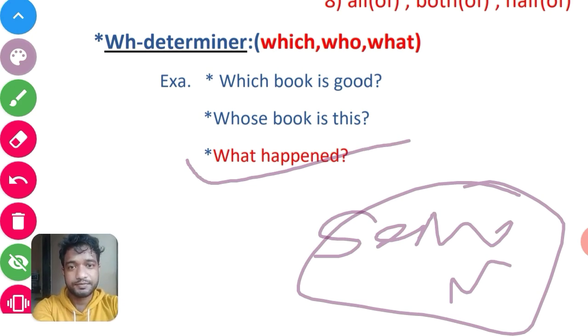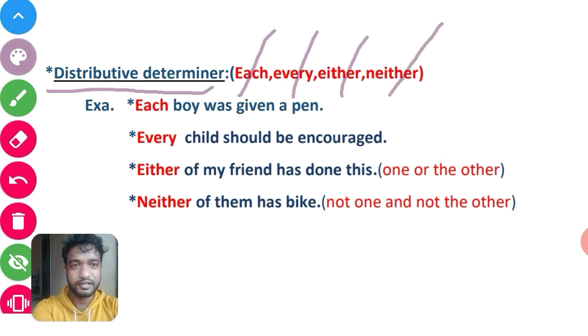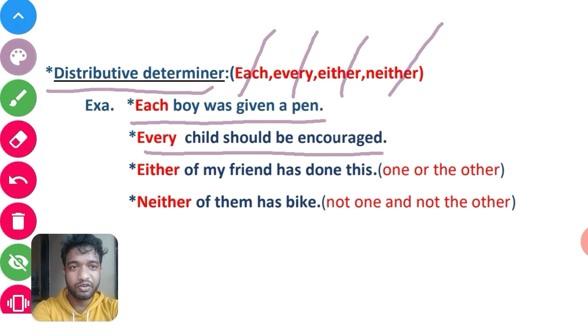Let's see more examples. Our next determiner is the distributive determiner, which includes each, every, either, or neither. Let's see the examples. Each boy was given a pen. And the second example is: every child should be encouraged. Each boy was given a pen. Here you can see the word boy is a noun and each is a distributive determiner.